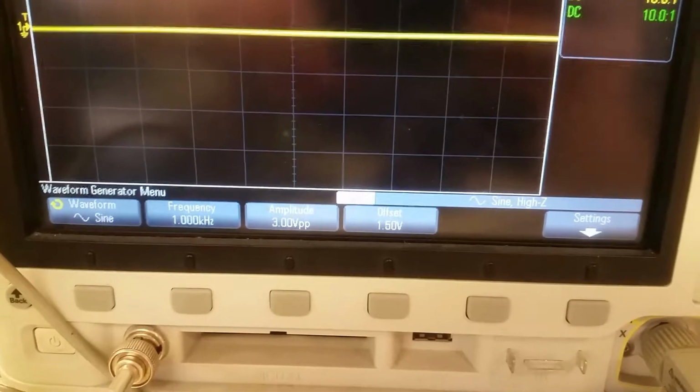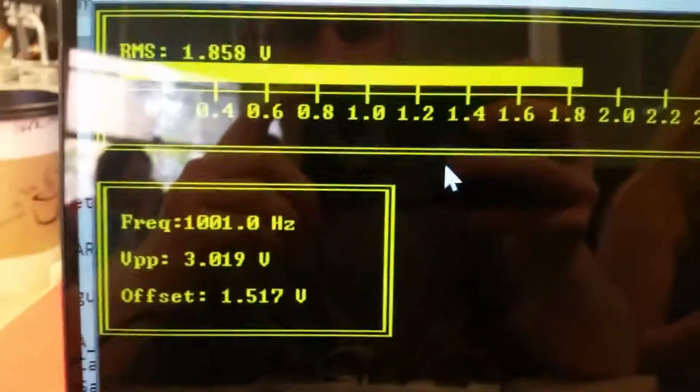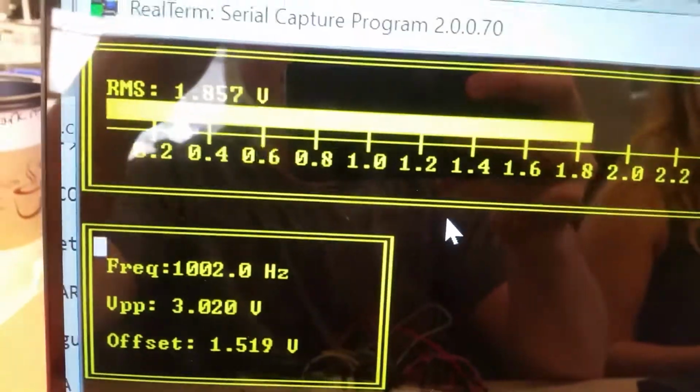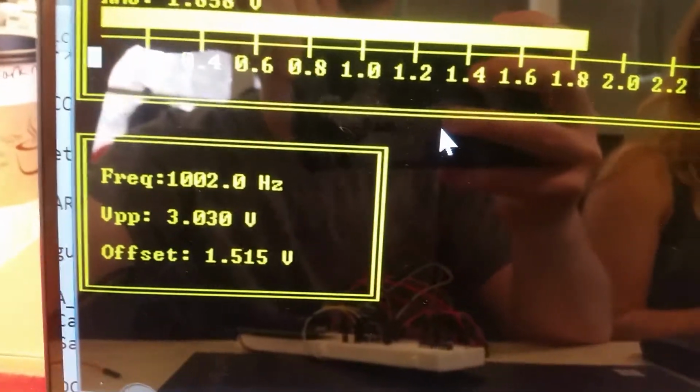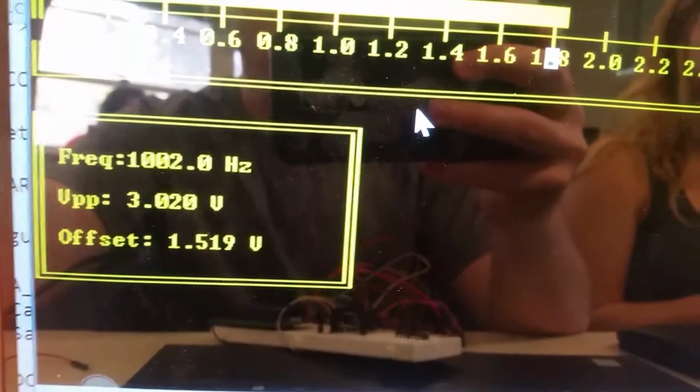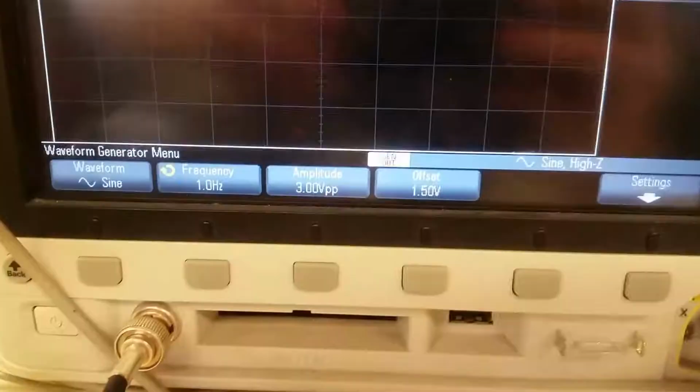So here's our sine wave at 1000 hertz, 3 volt peak to peak, 1.5 volt offset. And then over here we can see our RMS is 1.853 volts, frequency is showing 1002 hertz, and peak to peak is 3.02, offset is 1.518 volts.